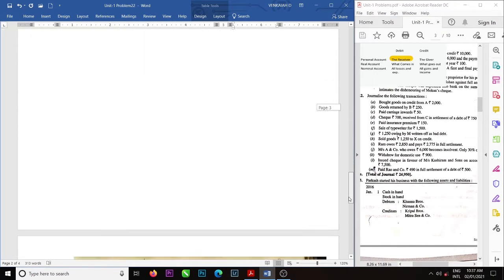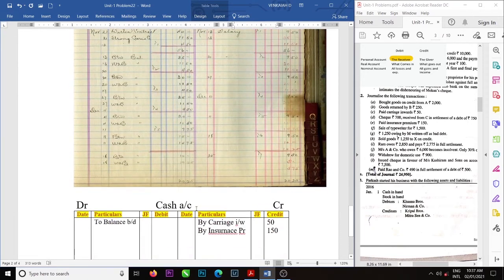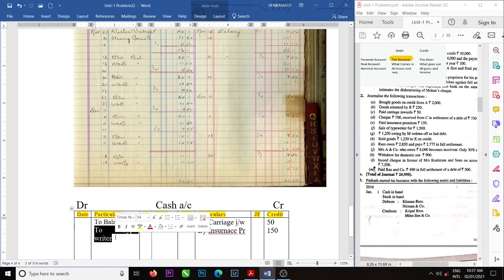So cash account debit to typewriter account. Amount is 1500. In this transaction, dates were not given to us.